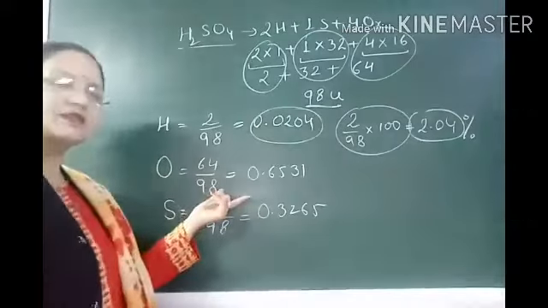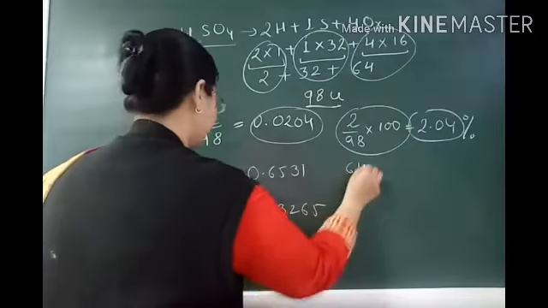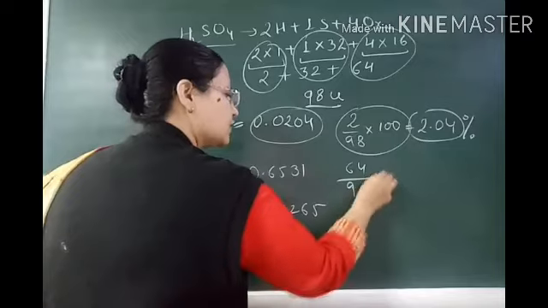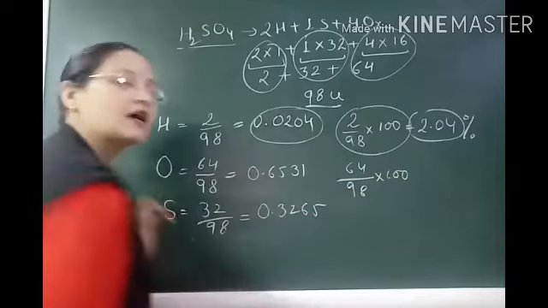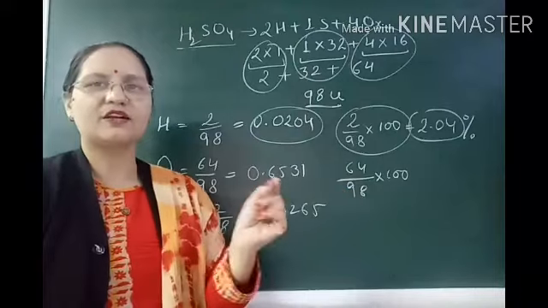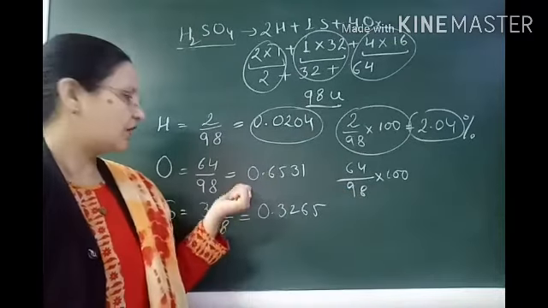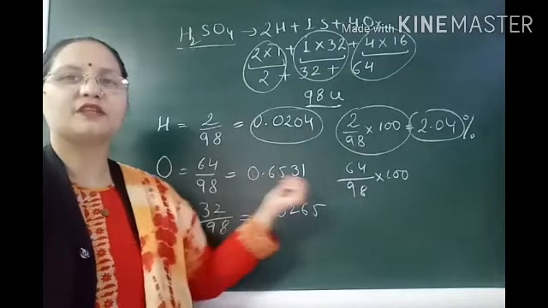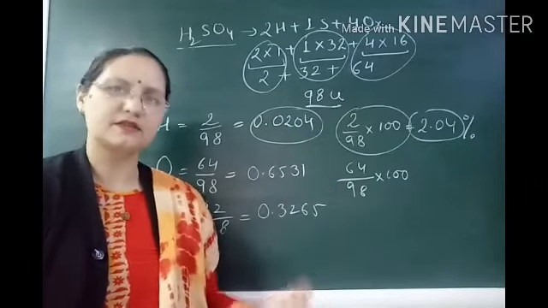Now for the oxygen, it is 64 upon 98 into 100. That is the mass percent. This is the mass fraction, this is the mass percent. The only difference is 100. If we multiply the mass fraction with 100, we get the mass percent.